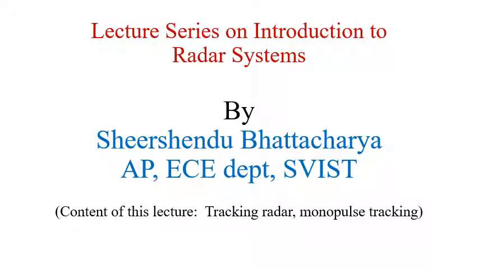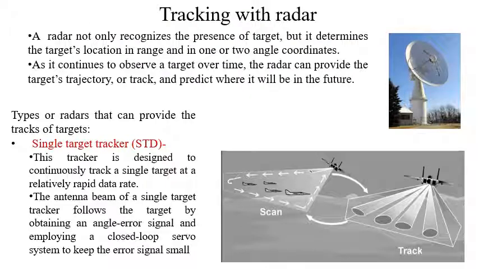In the lecture series on Introduction to Radar Systems, we are now going to discuss tracking radars, the basics of tracking radar, and a number of tracking radars, the basic principles on here. What is the meaning of tracking radar? A radar not only recognizes the presence of a target, but it determines the target's location in range and in one or two angle coordinates. Two angle coordinates means elevation and azimuth both. Sometimes either elevation or azimuth.